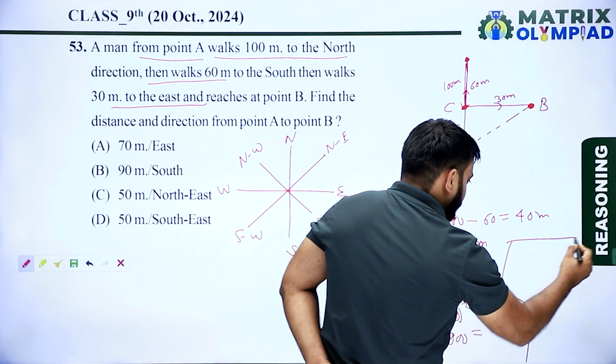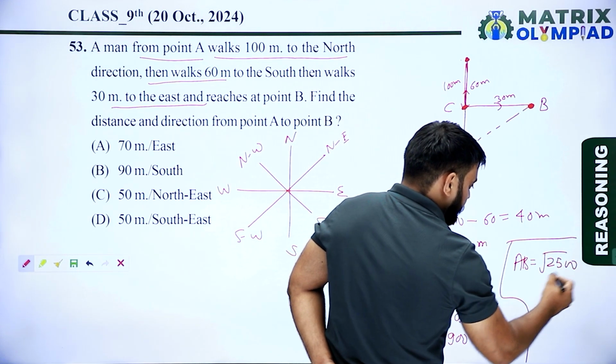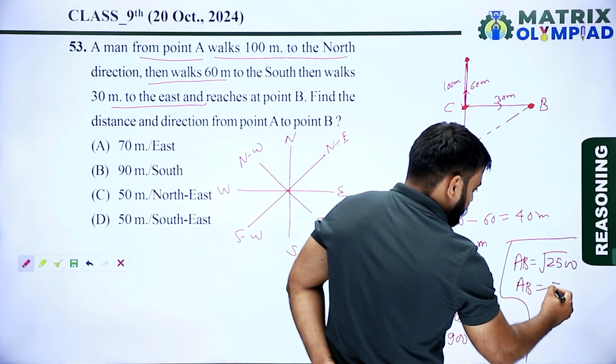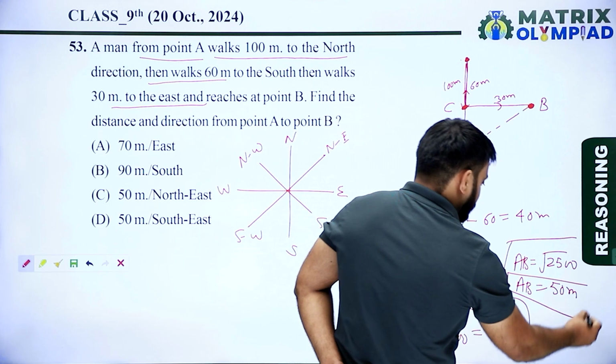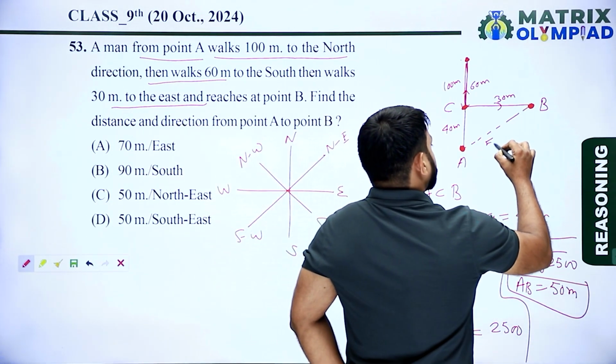Now AB is equal to root 2500, so AB is equal to 50 meter. So the distance between A and B is 50 meter.